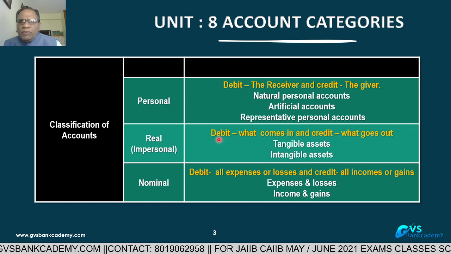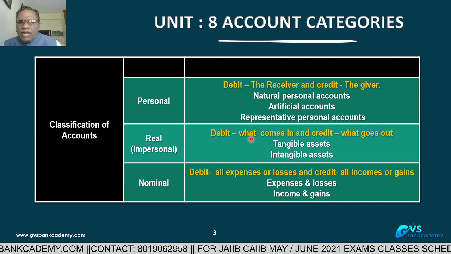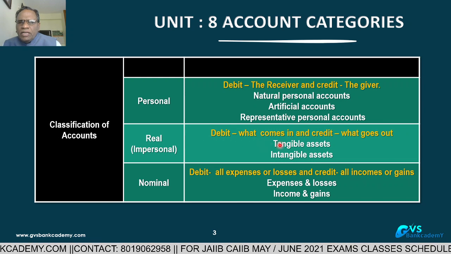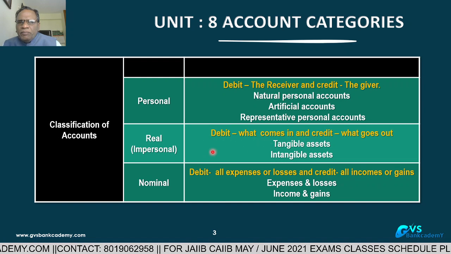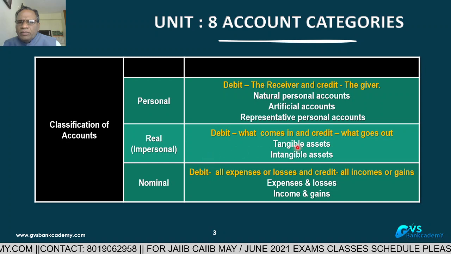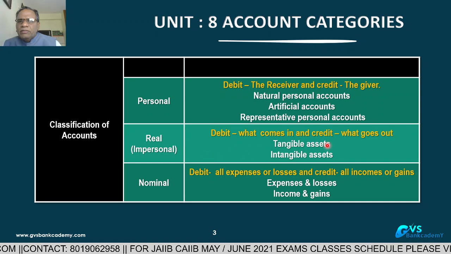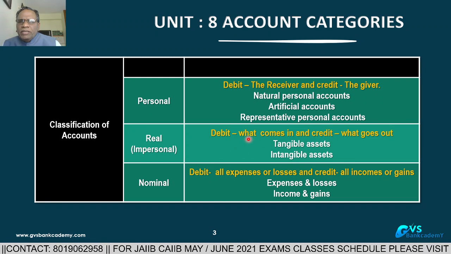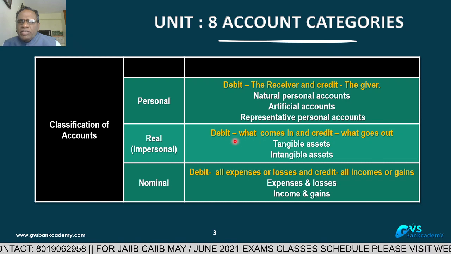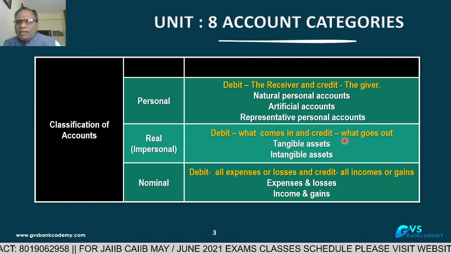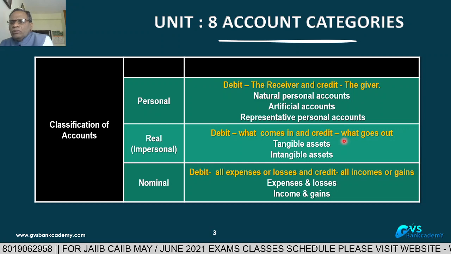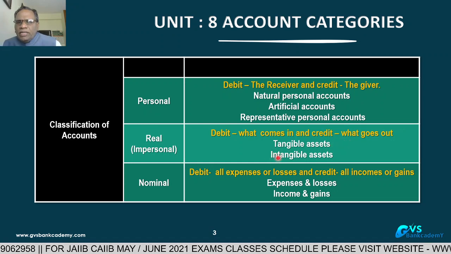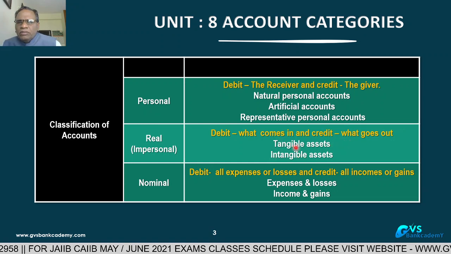That's why debit plant and machinery, land and building, furniture, investments, stock, bills receivable, and intangible assets. If we are purchasing machinery for cash, debit machinery account, credit cash account, because cash is going out.